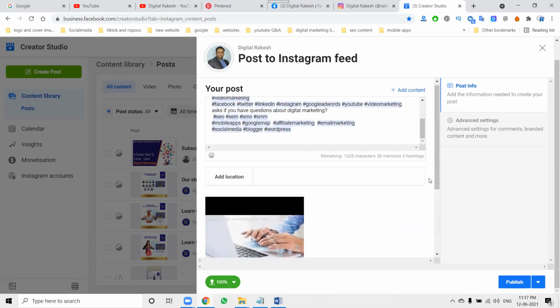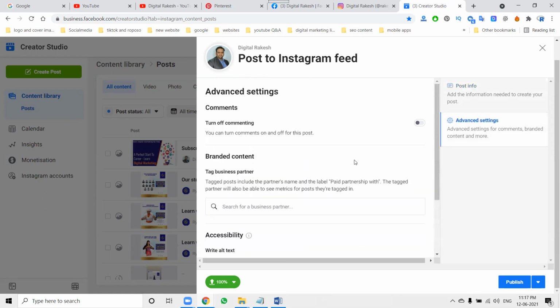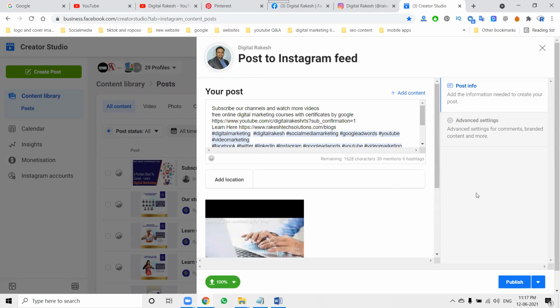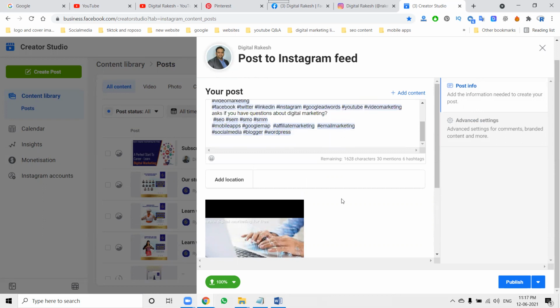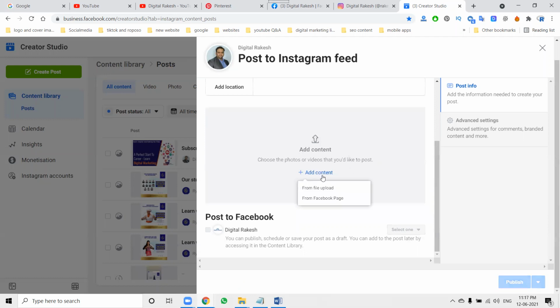Follow these steps. The required parameters, advanced settings, everything is accessible in this option. You can turn off commenting, everything is eligible at posting time. Add your content, and extra, upload a picture from the Facebook page. These are the features given to schedule, post and edit on Facebook and Instagram.